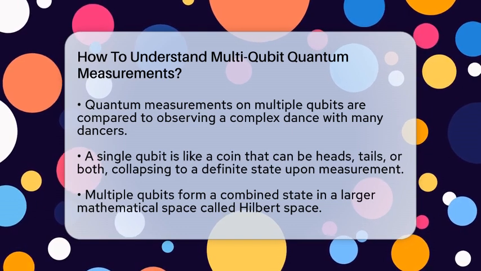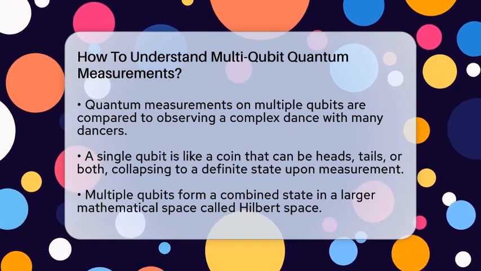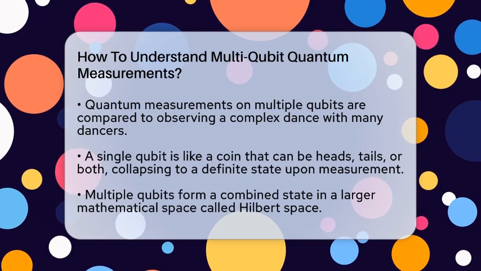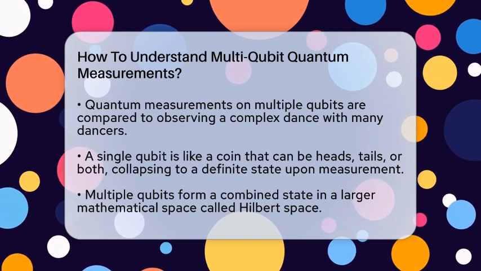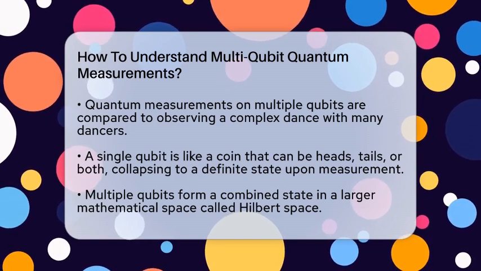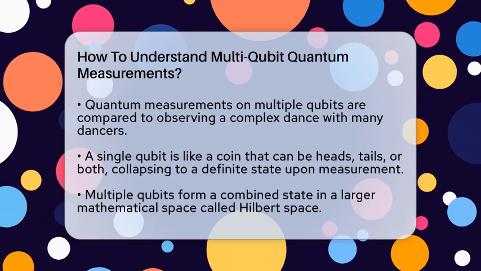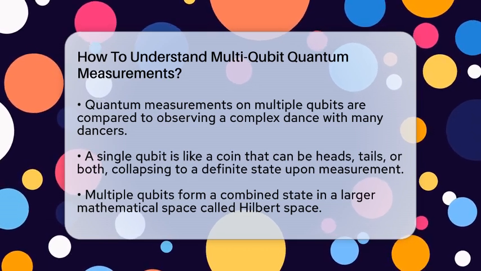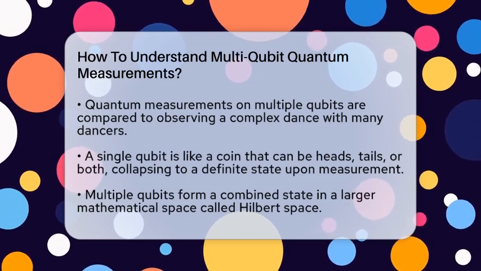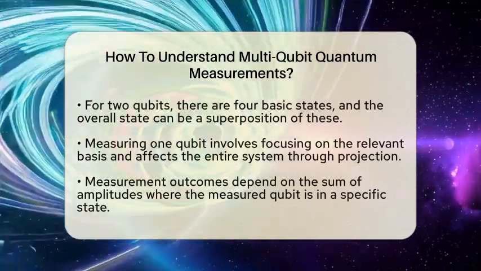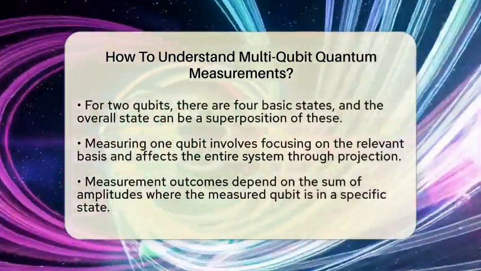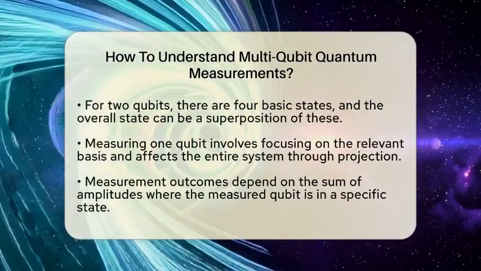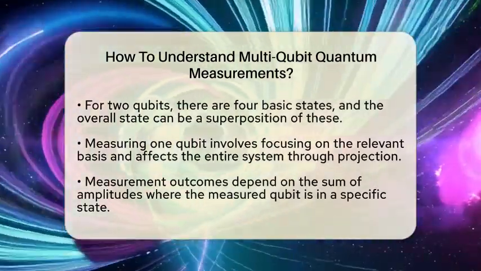Now, when you have more than one qubit, it gets more interesting. Multiple qubits form a combined state, which is like a big dance with many dancers. This state is written as a vector in a larger space called the Hilbert space, made by combining each qubit state. For two qubits there are four basic states: both 0, first 0 and second 1, first 1 and second 0, and both 1. The overall state can be a superposition of all these possibilities.